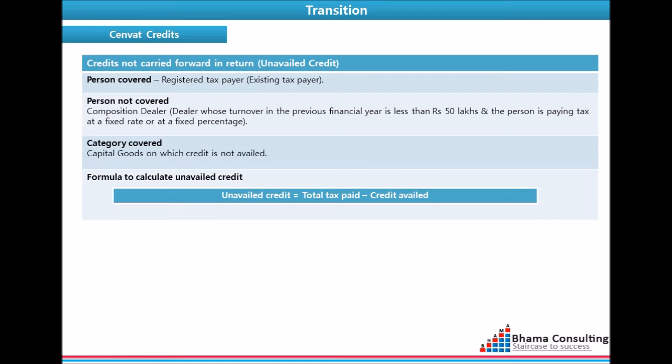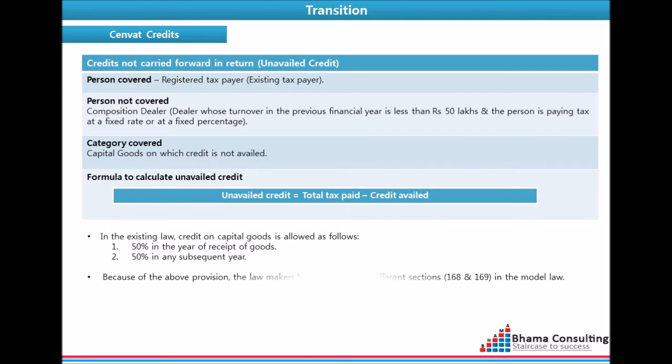This is applicable on capital goods. Formula to calculate unavailed credit is total tax paid minus credit availed earlier. This logical bifurcation is because of the existing provisions of SINVAT credit. The current provisions are 50% of the tax paid is allowed in the year when goods are received, 50% of the tax paid in any subsequent year. The lawmakers have inserted two different sections, Section 168 and Section 169, in order to tackle the existing situation.